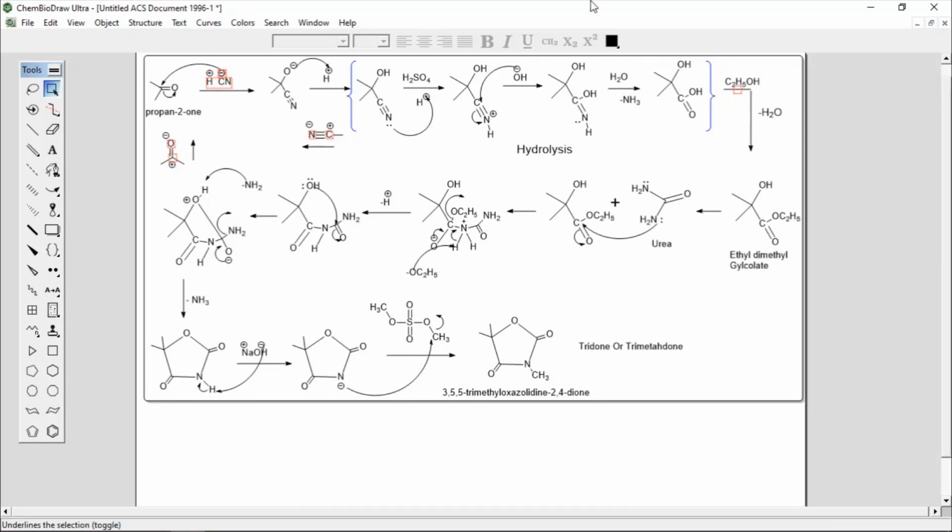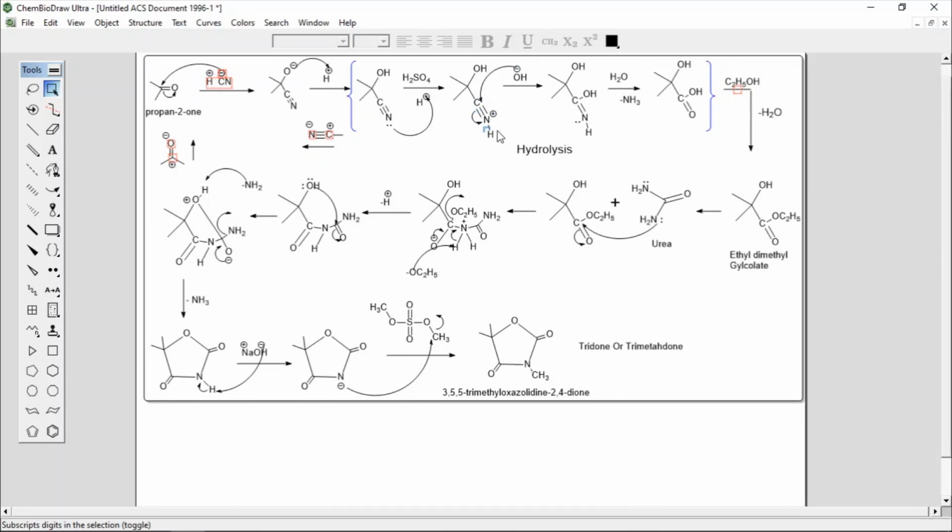So that's why the OH minus comes in. In your solution you are using water also, so the water dissociates in the presence of acid into H plus and OH minus ions. That OH minus ion will attack the carbon, because this carbon is an electropositive or electrophilic center. The C triple bond has three bonds, so one bond breaks. It has two pi bonds and one sigma bond, so the pi bond will break.